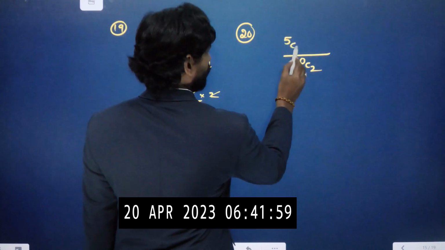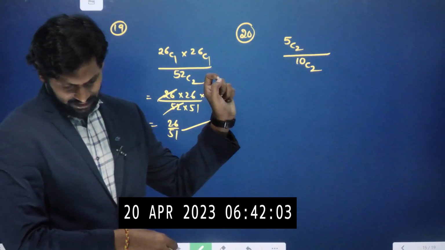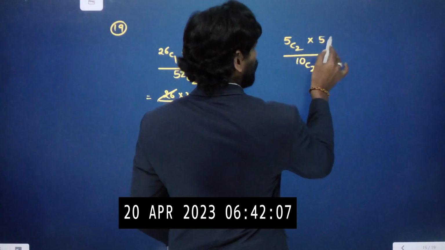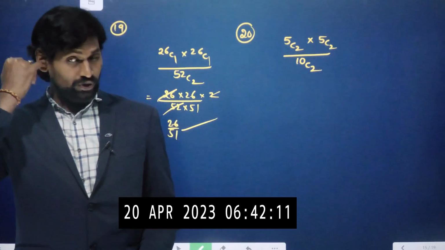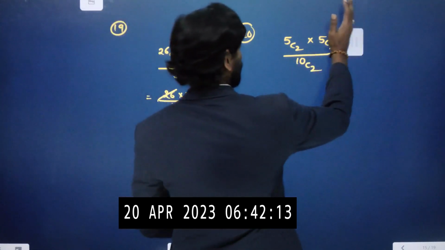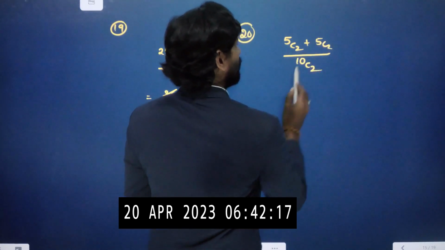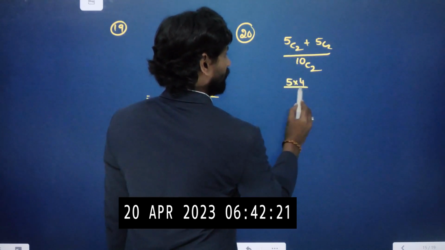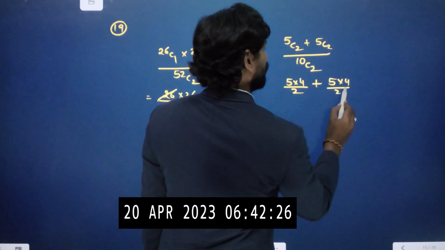Out of 5, 2 has to be selected. That means 5 white and 5 blue. Both should be blue or both should be white. Or means plus. So 5C2 means 5 into 4 by 2 into 1. Here also 5 into 4 by 2 into 1.